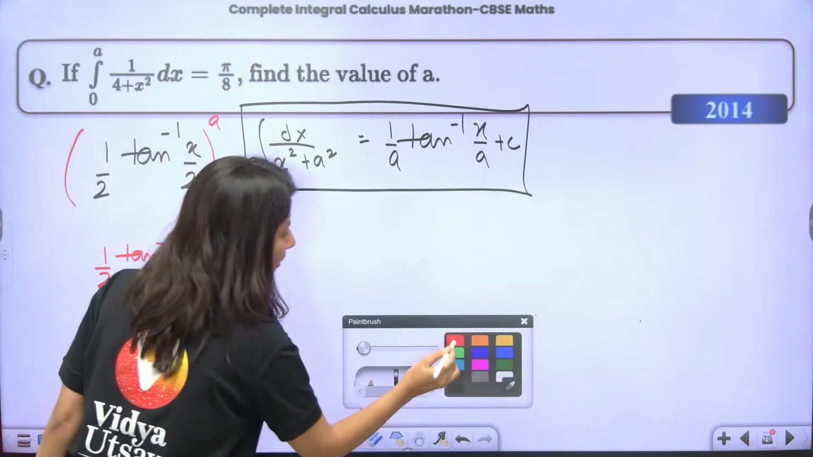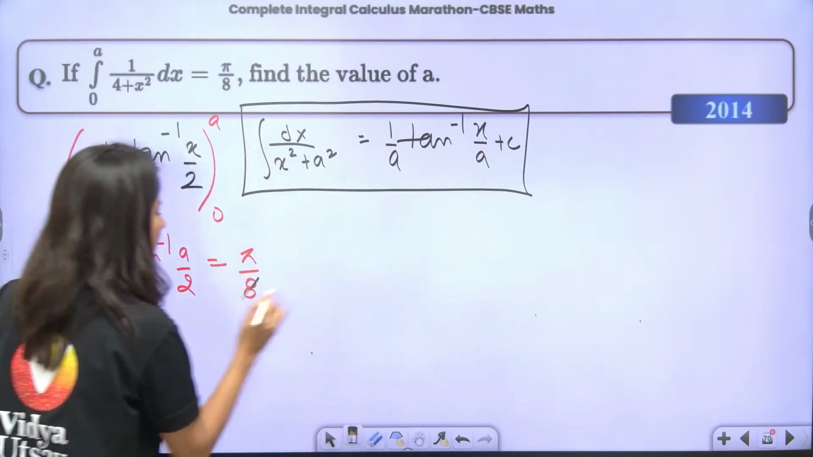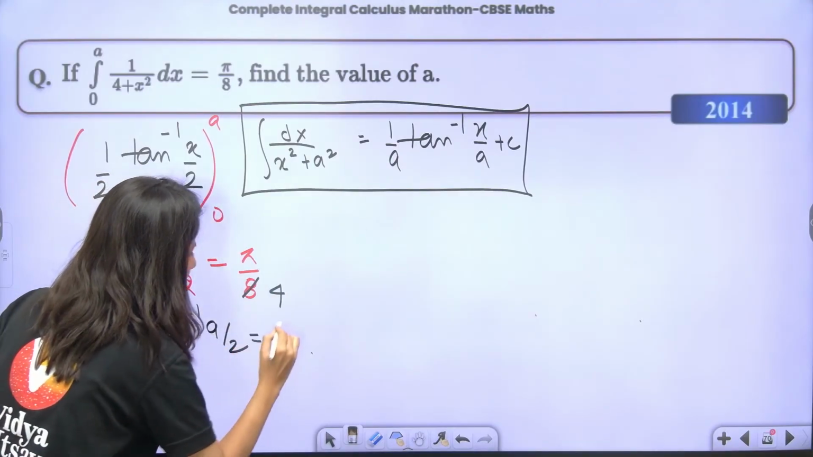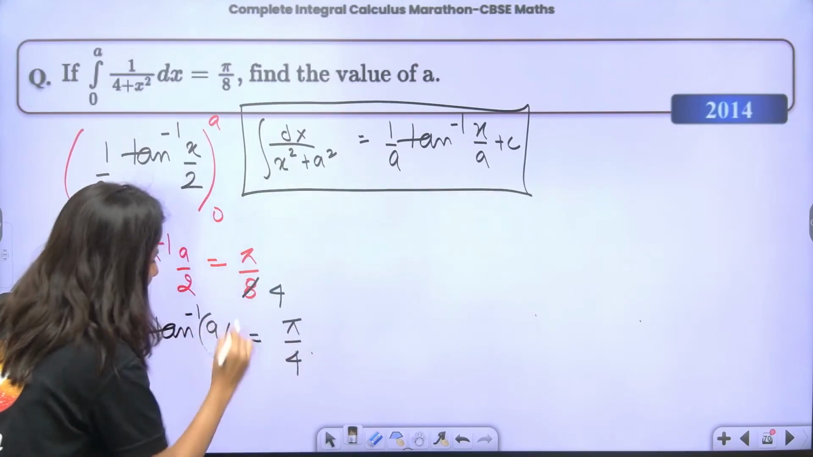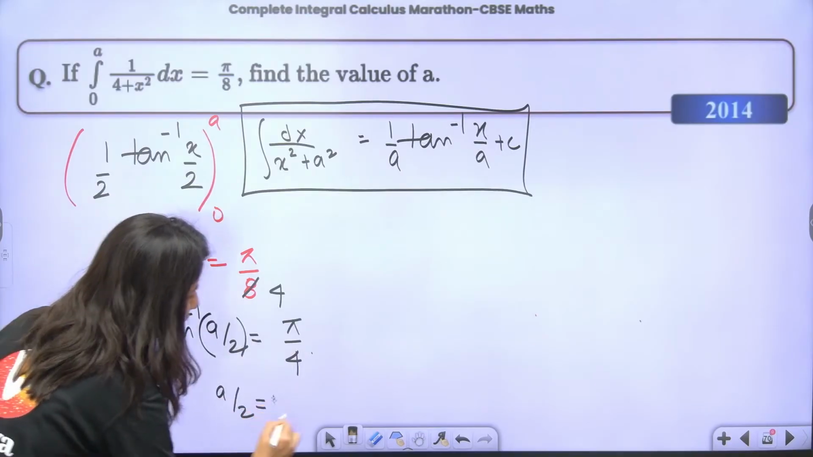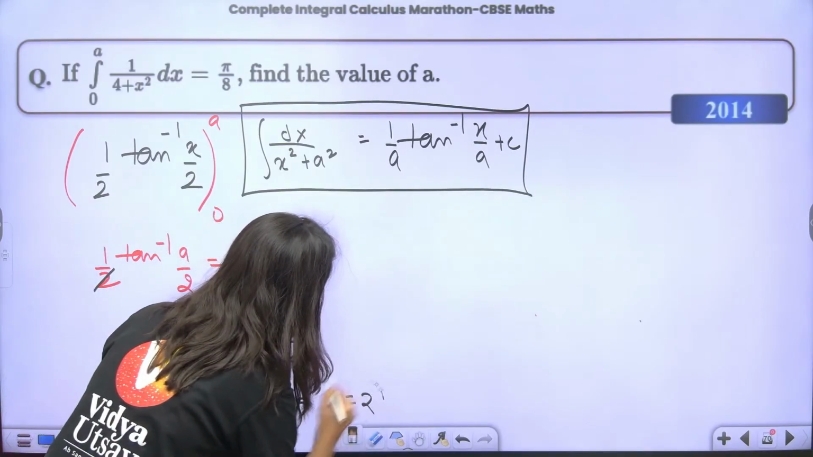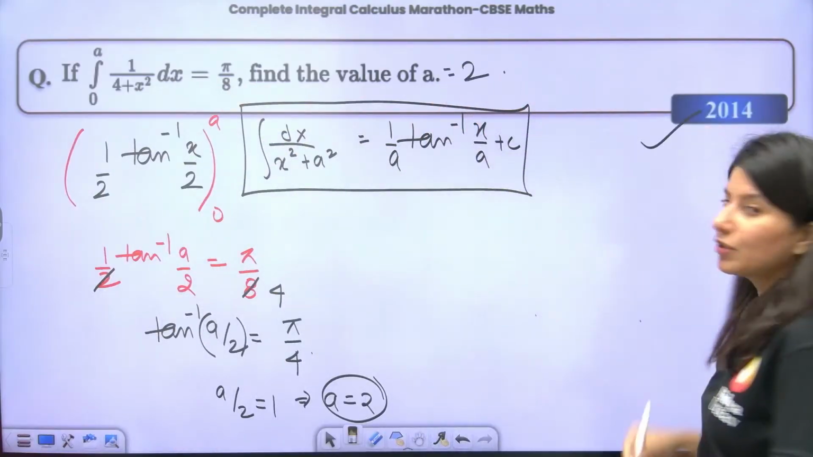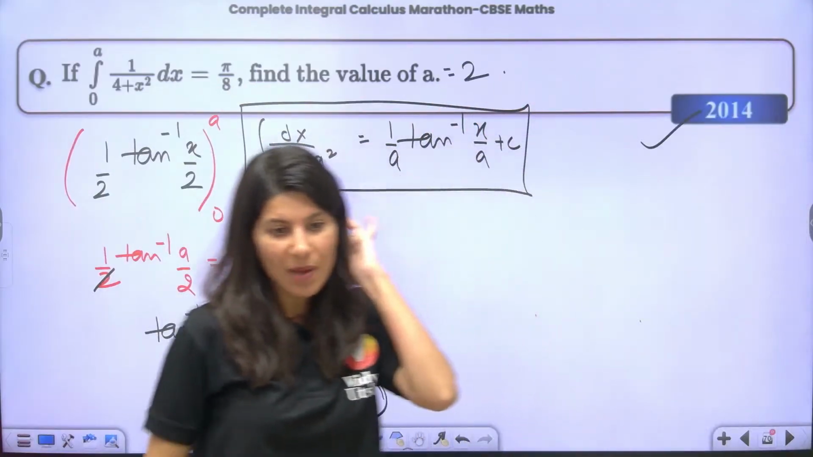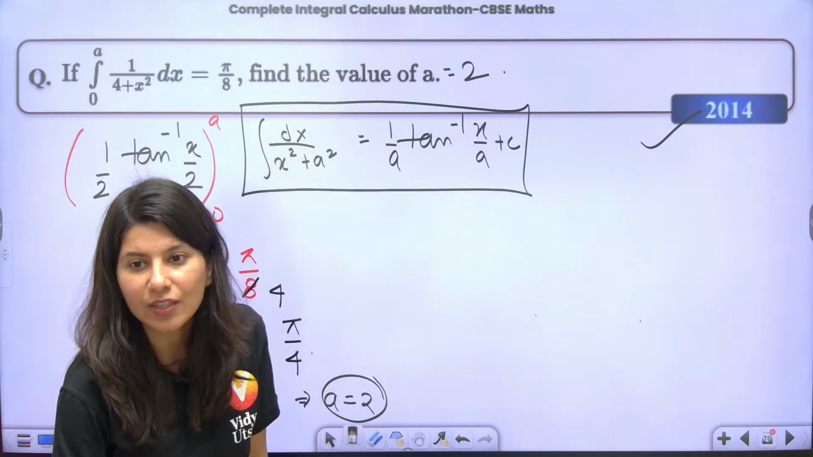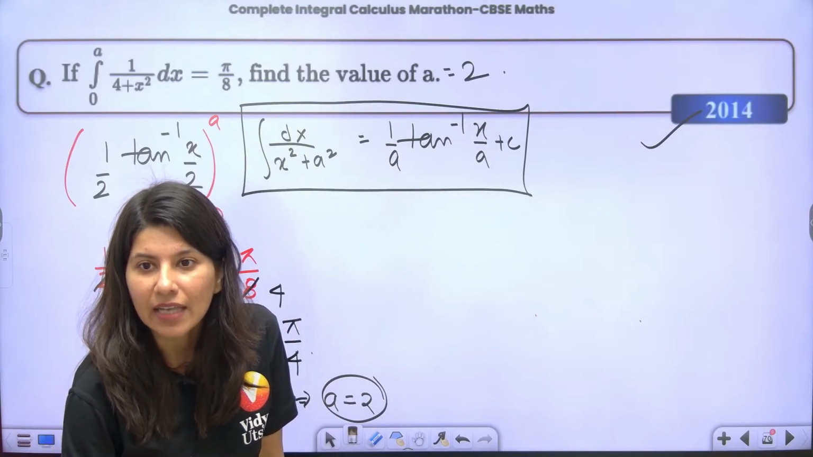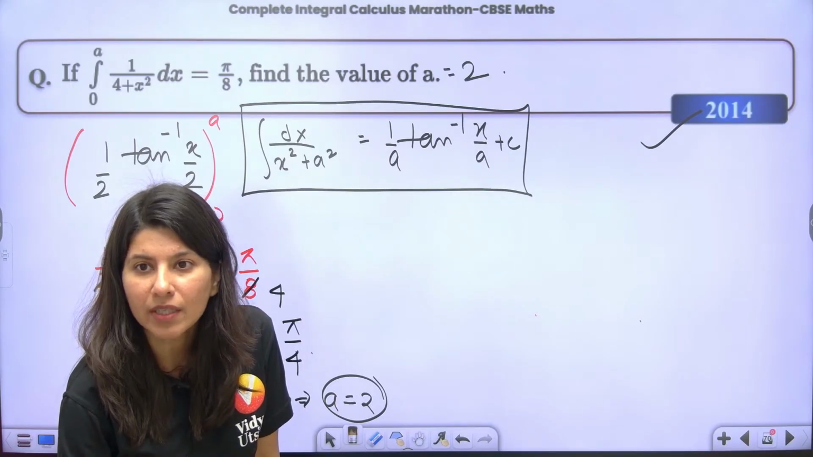Clearly if you cancel the terms out, 2 ones are 2, 2 fours are 8, tan inverse a by 2 is pi by 4. So clearly this a by 2 should be equal to 1. This implies a is equal to 2. So the answer is a equals 2. This was a 2014 question. Okay, so you can get this for 1 mark, or you can get this in 2 marks also, right? Okay.